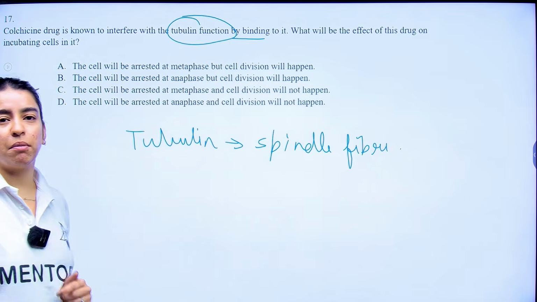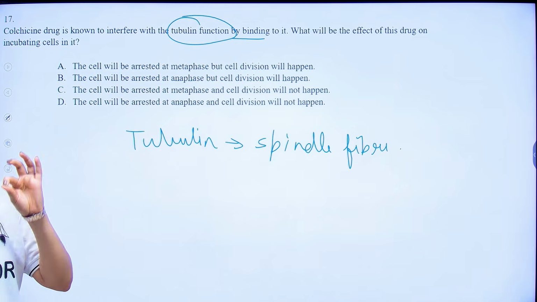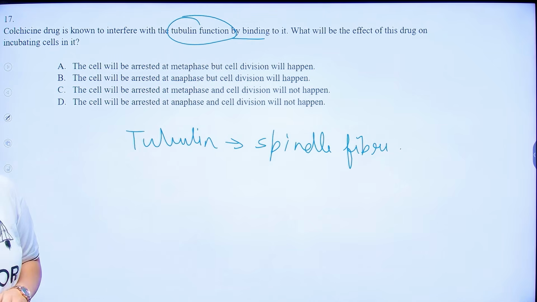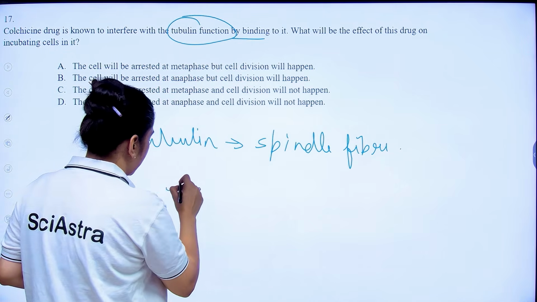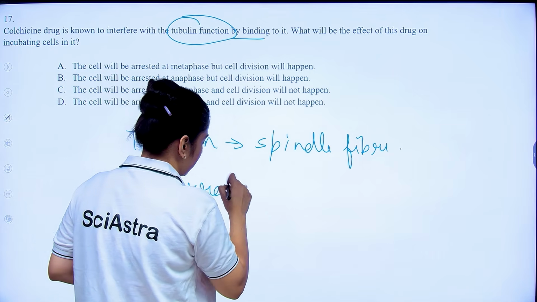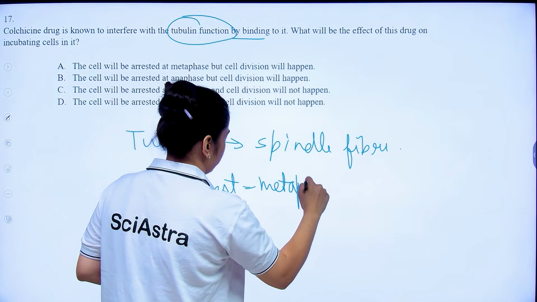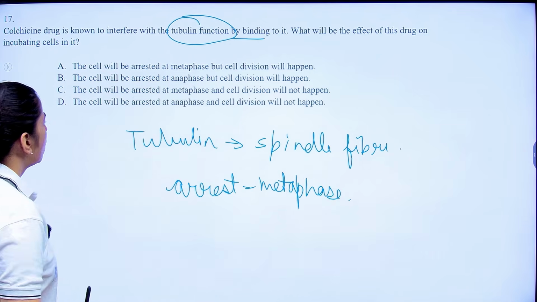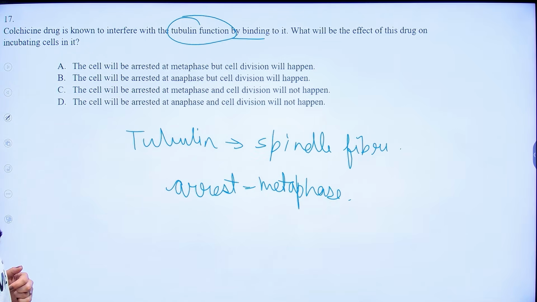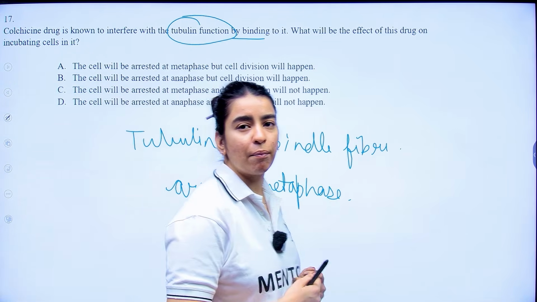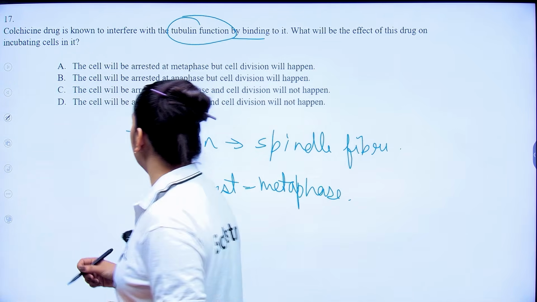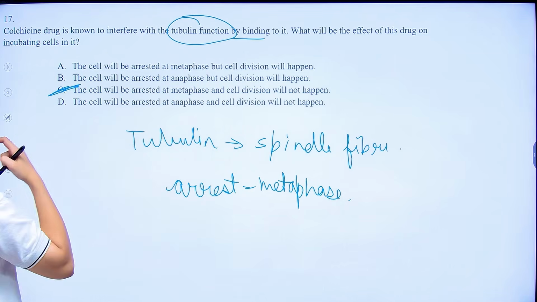Now, if spindle fiber formation does not happen, that means your cells will not go beyond metaphase, right? So your cells will arrest where? They are going to arrest in metaphase. I think we saw a similar question earlier also. So the cell will arrest at metaphase and ultimately your cell division will not happen. So your cell will arrest at metaphase and cell division will not occur.